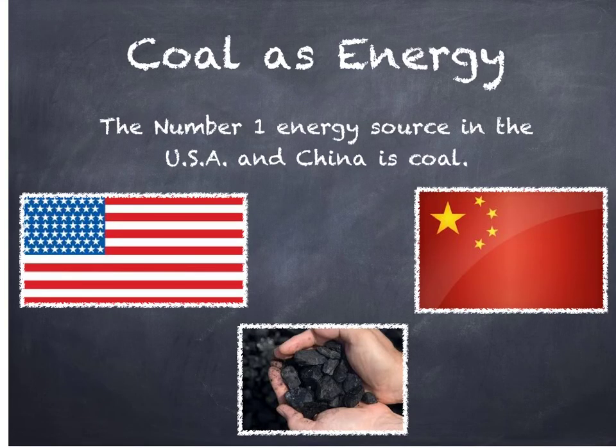Coal is used as energy all around the world. However, in the U.S. and China, coal is the #1 source of energy. The advantages of using coal are that it's easily extracted and transported. It is also less costly than other resources. However, one main disadvantage is the greenhouse gases released during its combustion. Burning coal generates CO2, which contributes to the greenhouse gas emissions, impacting the climate.